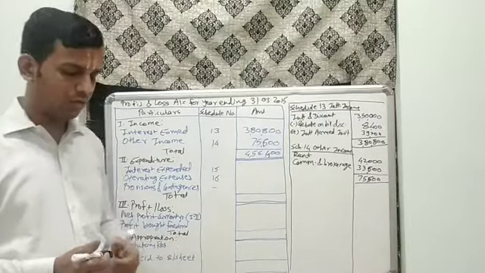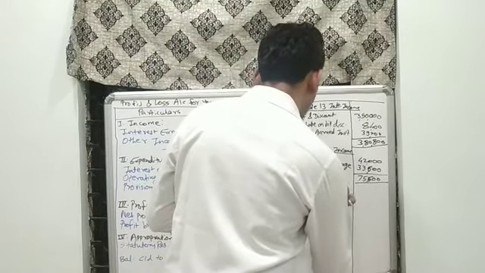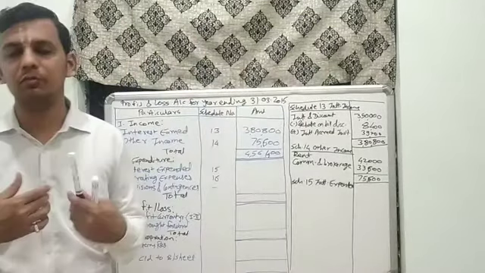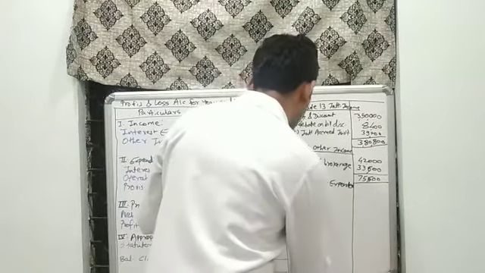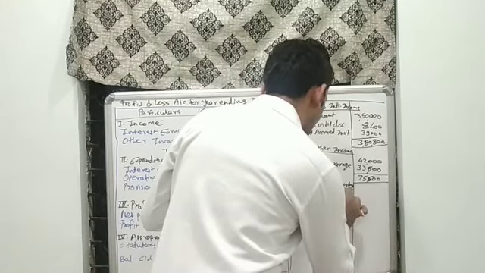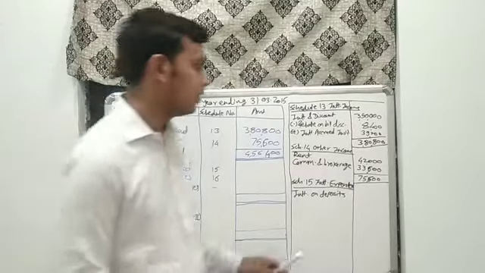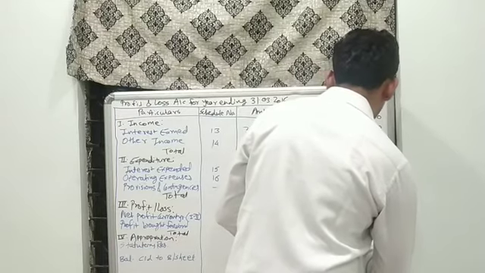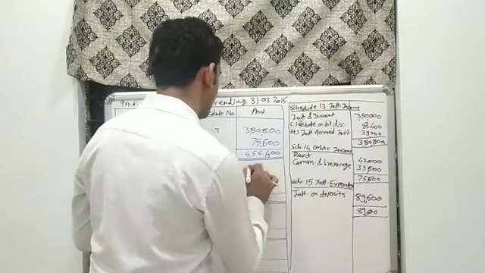Now we will move to the expenditure side. That would be schedule 15, that is interest expended by the bank. How much interest has the bank paid to its customers? So interest has been given for deposits. Interest on deposits has been provided in our trial balance. How much has it cost the bank? 89,600. There is only one kind of interest that the bank has paid. So we can now total it, 89,600, and we can transfer it to the P&L account.